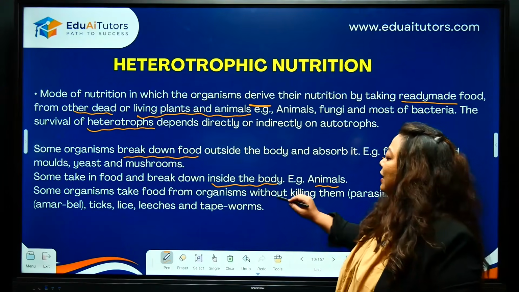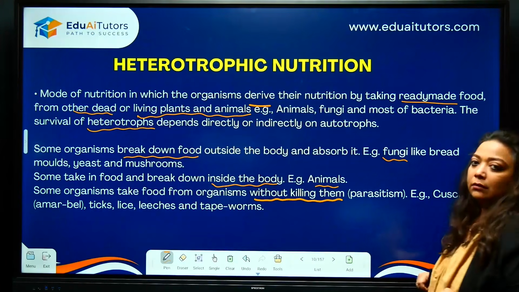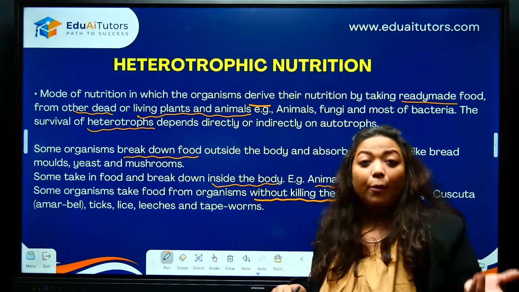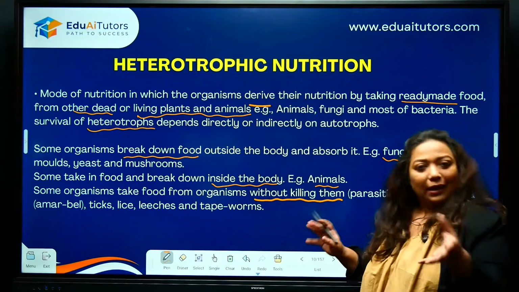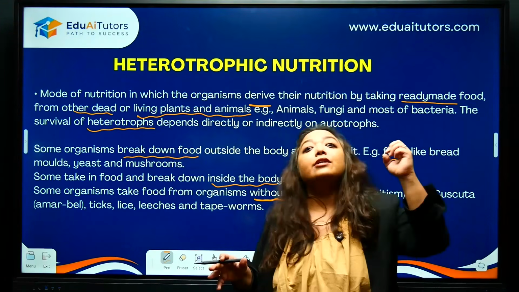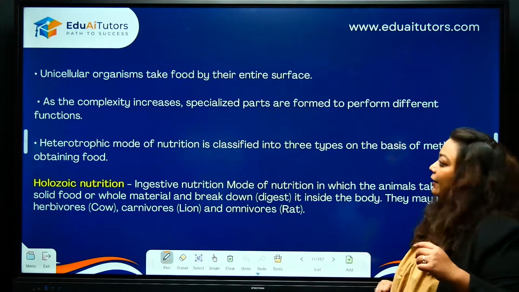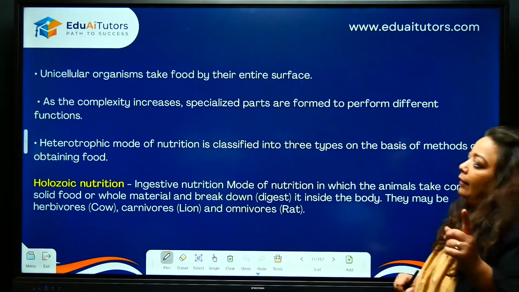Further, you also have some that will consume without killing. Hair lice, if you have had hair lice, or ticks on your pets, if you've seen, they don't kill their prey, but they directly take digested food from the blood, right? Let's go further. We'll see them individually also later. Keep this in mind, children.